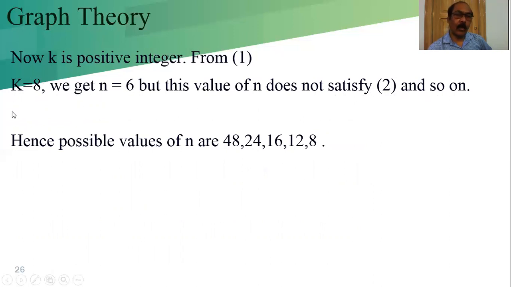So onwards, we cannot consider any more. We have to stop here. From that, we conclude the possible values of n are 48, 24, 16, 12, and 8.